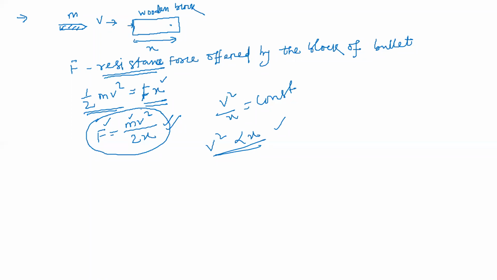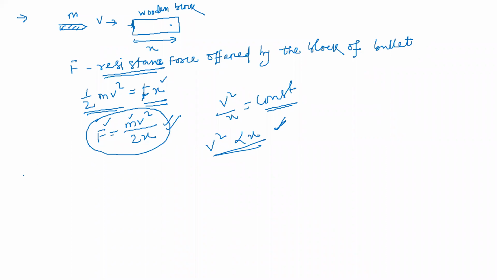So F is equal to how much, students? mv square by 2x. Directly you can find it: the mass of the bullet is given, the velocity at which it entered is given, and the displacement after which it stopped is given. So you can find the force. That is, v square by x is equal to constant, so v square is proportional to x. Understood?